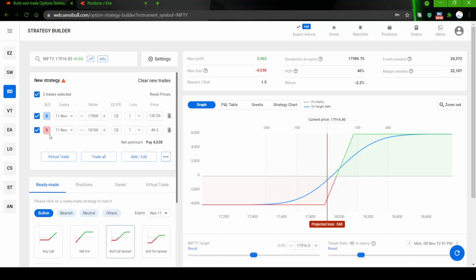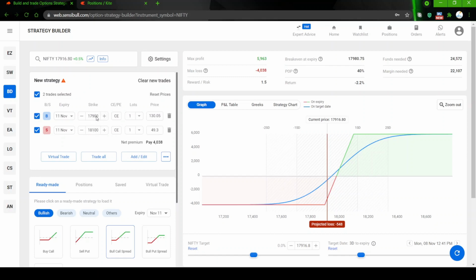If you see the option chain, you can see buying the call option at 17,900 and selling a call option at 18,100. This is a higher call option, meaning its strike price is more than what you have bought.